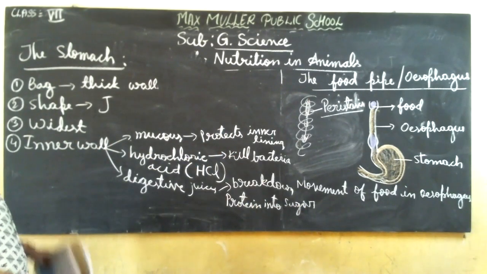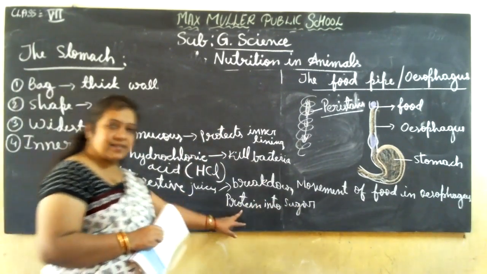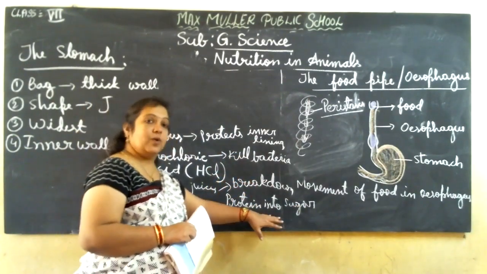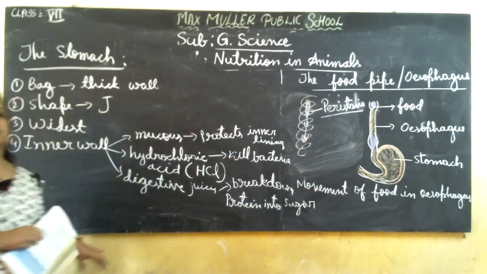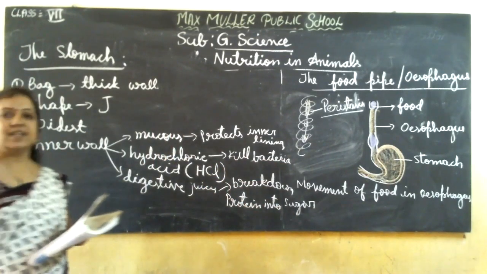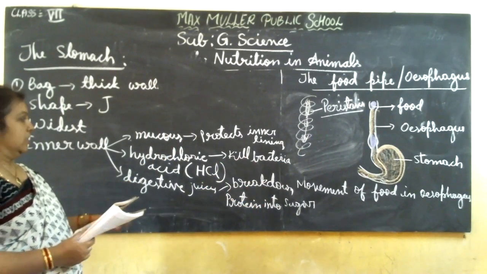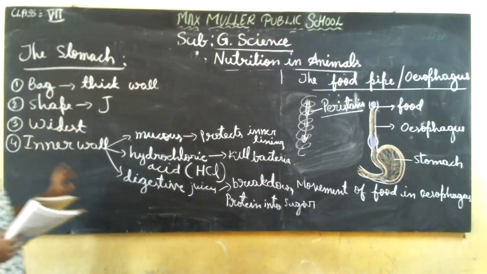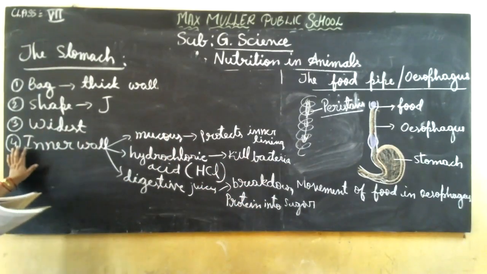How will they be converted? With the help of these digestive juices. Protein is a complex substance that is divided into smaller particles and converted into another form, that is sugar. So complex substances are converted into simple substances. Sugar is accumulated in the cells and later it is broken down and energy will be released. That breaking down of protein is done by the digestive juices secreted in the inner wall of the stomach area. So these are the main things occurring in the stomach.